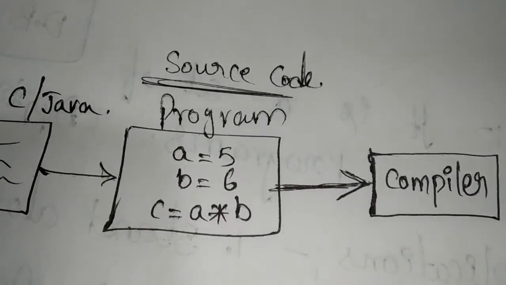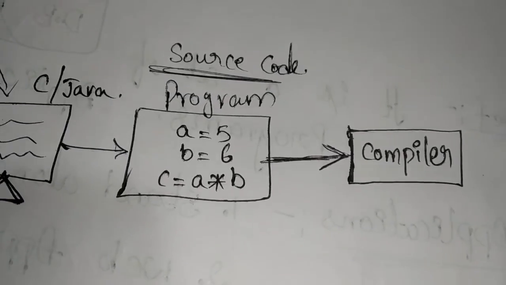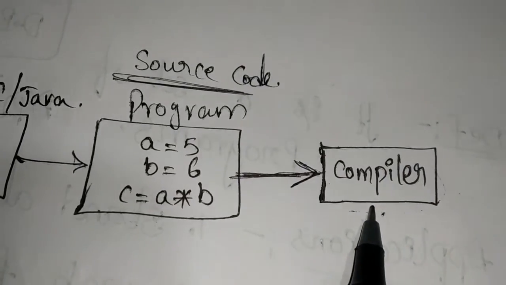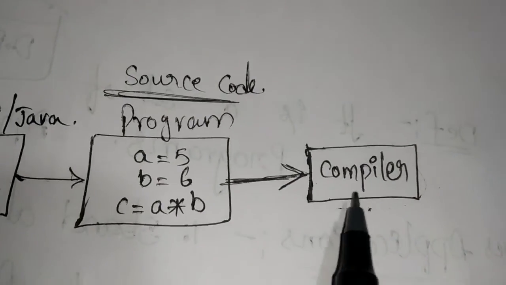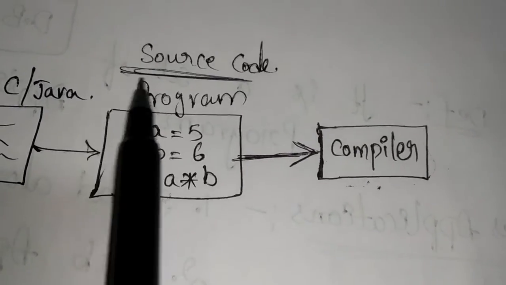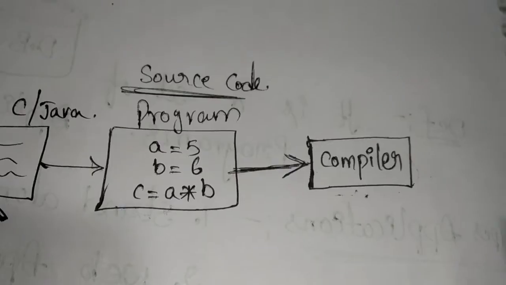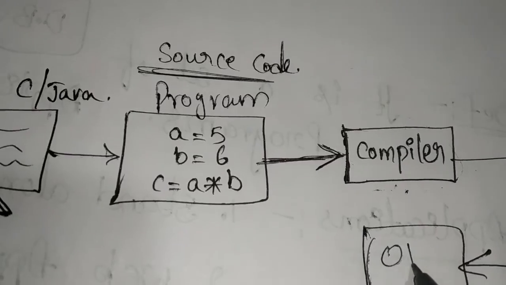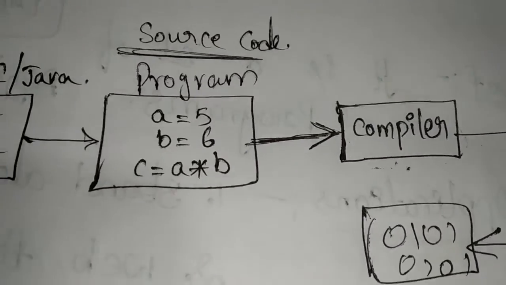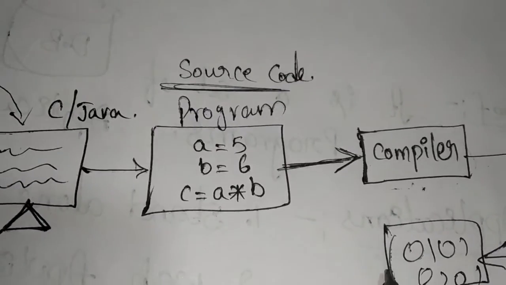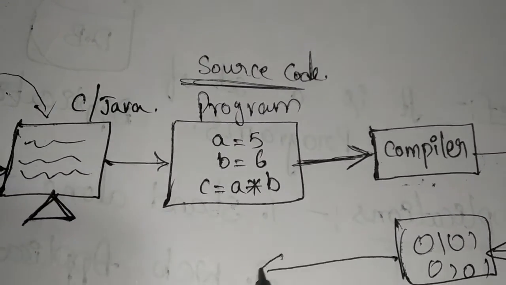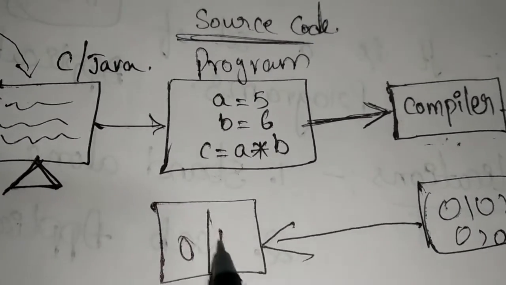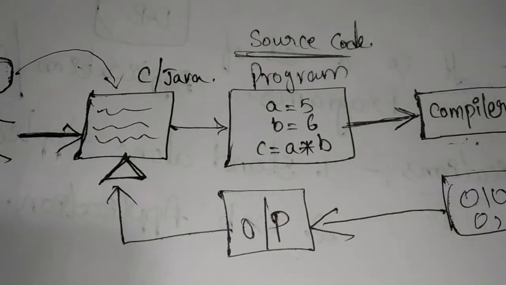A language processor, in the last video we discussed language processors. Compiler is one of the language processors. This compiler converts the program source code into binary code, 0101, like this it will be converted, and then it processes the result and gives output in the system.